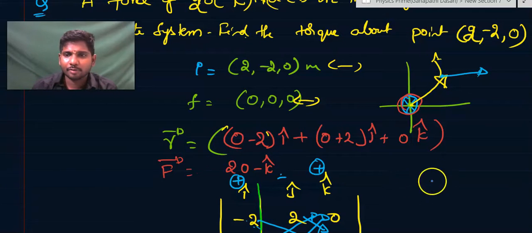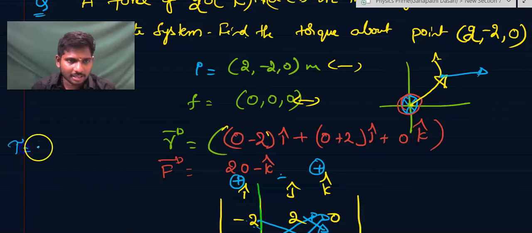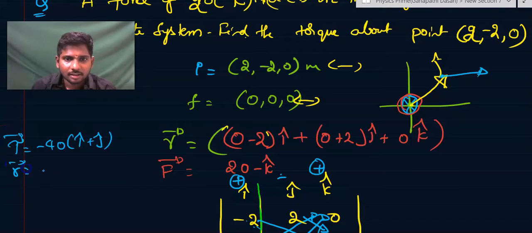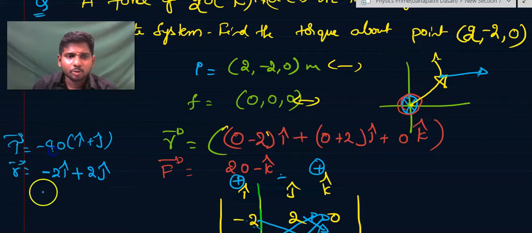So you try to find the torque. What is the value of torque here? We got it as minus 40 into i cap plus j cap. What is the position vector here? Minus 2 i cap plus 2 j cap. So you multiply here, minus 2 into 40, because the dot product should be 0.